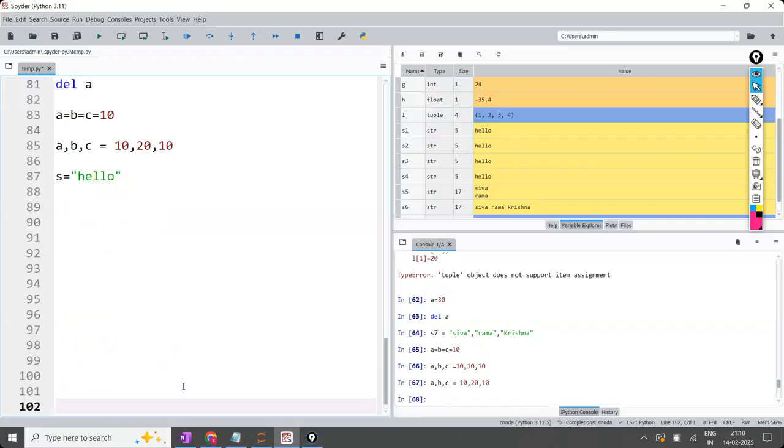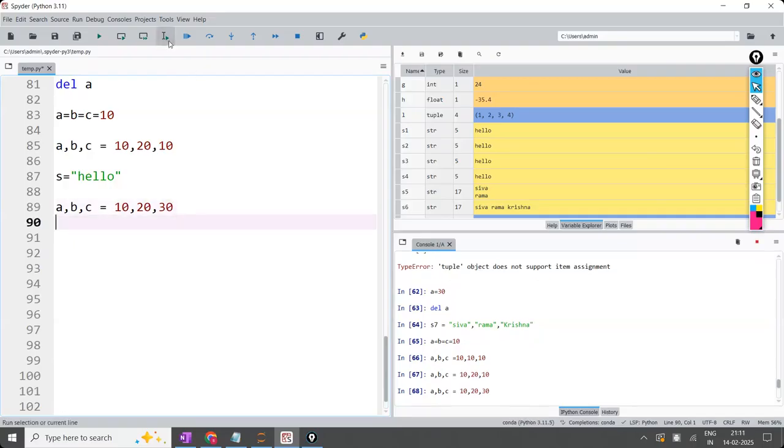Renuka is asking, sir, if I want to print the output of A is equal to 10, B is equal to 10, C is equal to 10 in the next line, then what do I write? Okay, I got your question. Of course, this is in the next topic, but since you are asking: A, B, C is equal to 10, 20, 30.